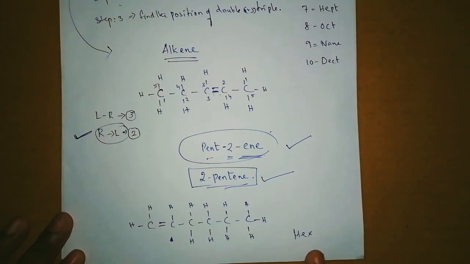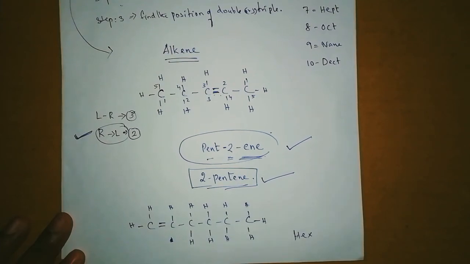First step क्या करना है, family name find out करना है. Second step is find any double bond or triple bond. Yes, we have a double bond here. Okay, second step भी हो गया. Third step, position find out करना है. Where is the position? For that we should do the numbering. Left to right or right to left. Left to right करेंगे तो